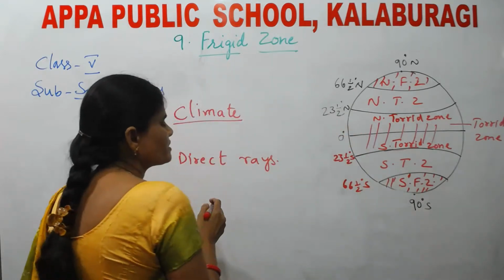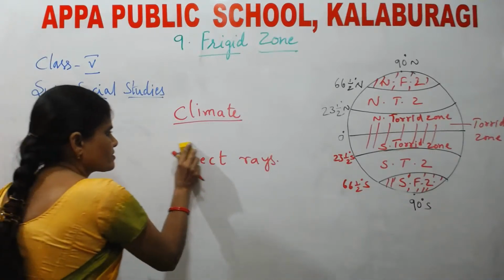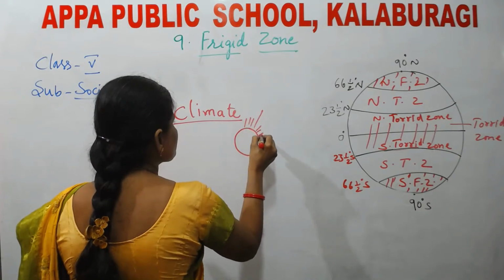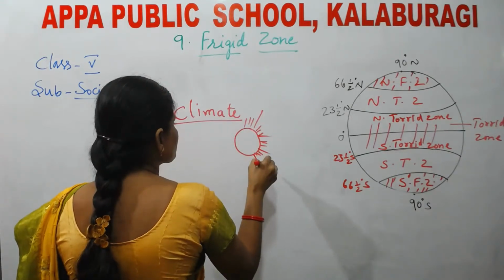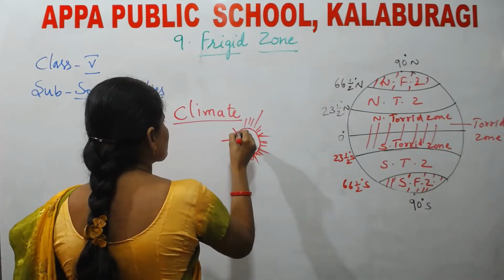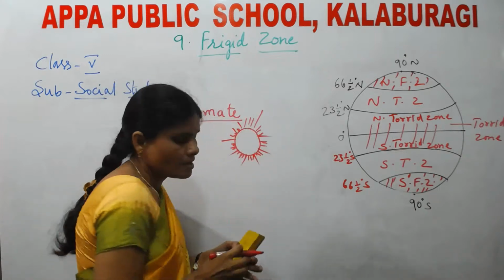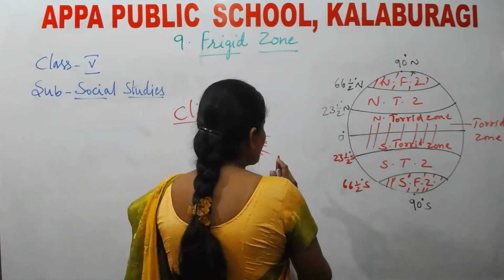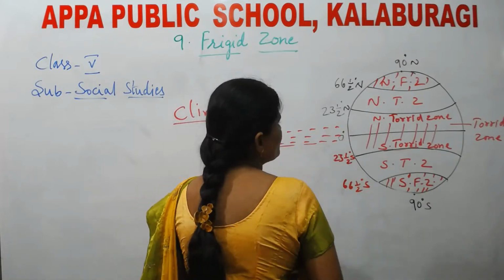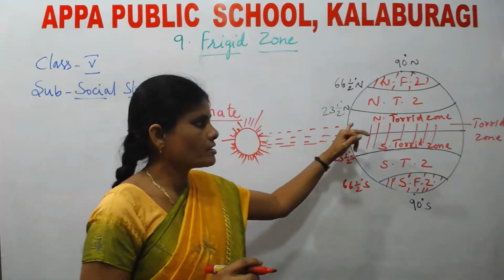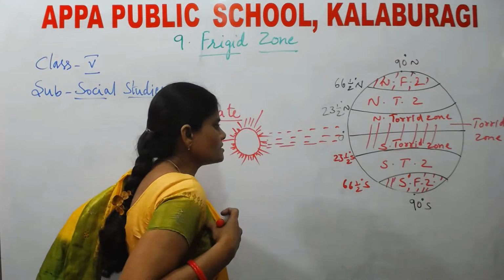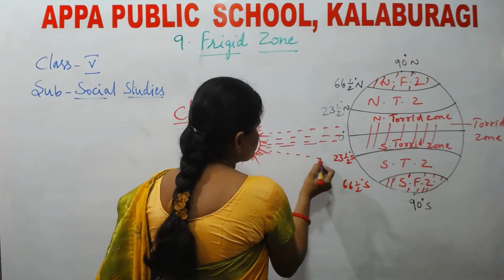Direct rays. Say, for example, this is the sun. Here, how does this area receive the sunlight? Straight, direct rays. That is why it is very hot. The torrid zone is very hot. See, what type of rays are received by the temperate zone?